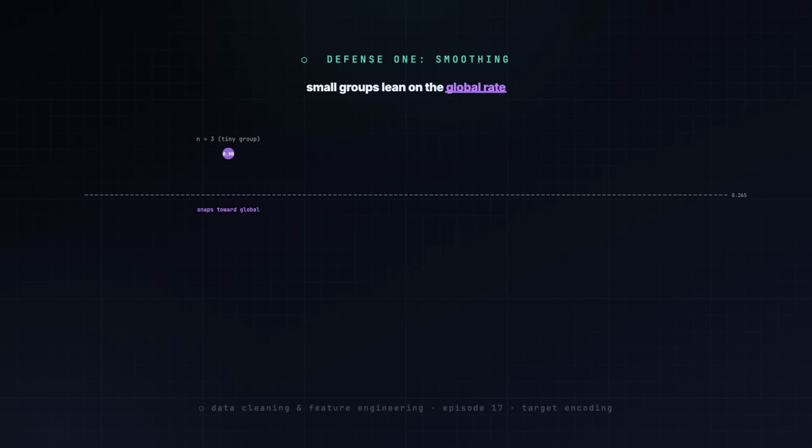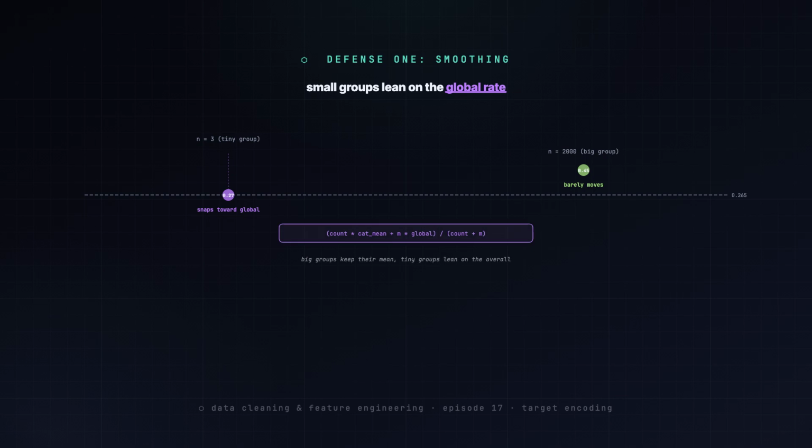Defense 1, smoothing. A category seen 3 times shouldn't trust its own tiny average. Smoothing blends each category mean toward the global churn rate, about 26.5%, weighted by group size. Big groups keep their mean. Tiny groups lean on the overall rate, less overfitting.